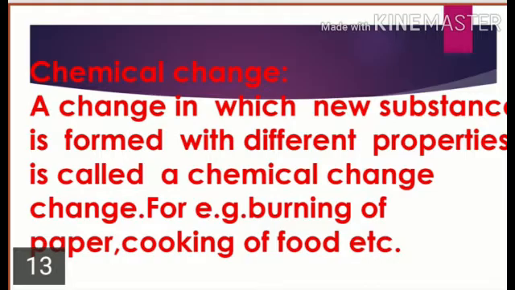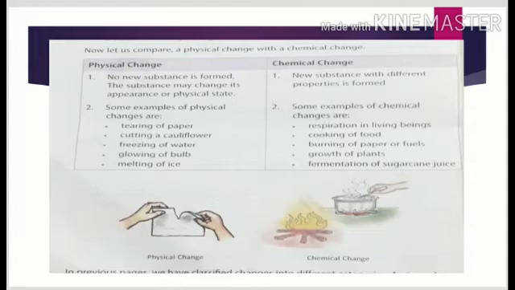Now we are going to differentiate between physical and chemical changes. A beautiful picture is given at page number 76. First point of difference: no new substance is formed and the substance may change its appearance or physical state. In case of breaking of chalk, you can say the size of the chalk reduces to half. So such types of changes are known as physical changes.